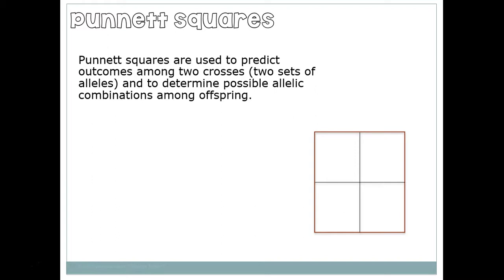So, what is a Punnett square? I'm sure you've seen this. It was probably in 7th or 8th grade. But a Punnett square allows you to predict the possible outcomes between two parents. So it says if I get two parents, what are the possible offspring that I could get?